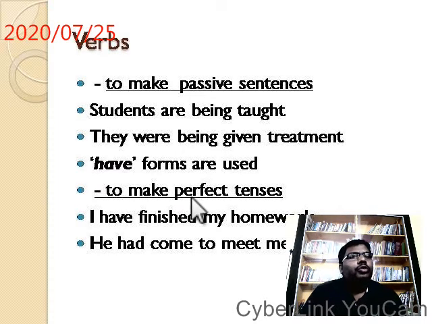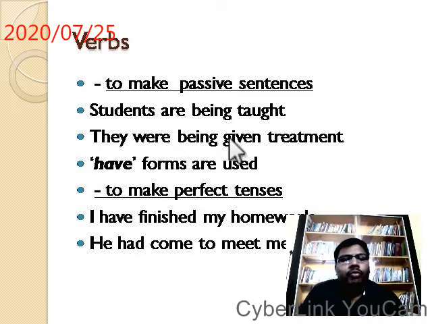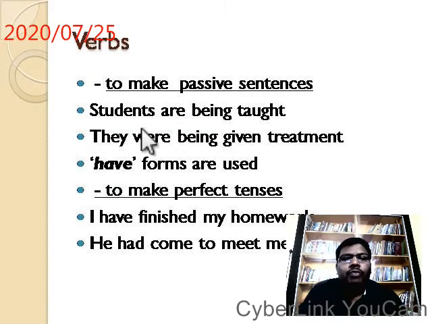What do you mean by passive? Where the subject is being acted upon. Subjects are not performing any action. They are being acted upon by others. Such sentences are called passive sentences.